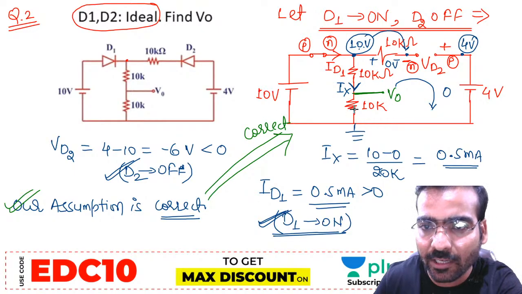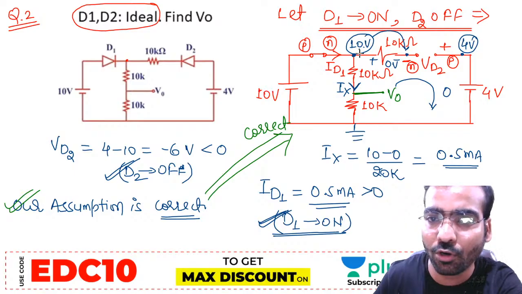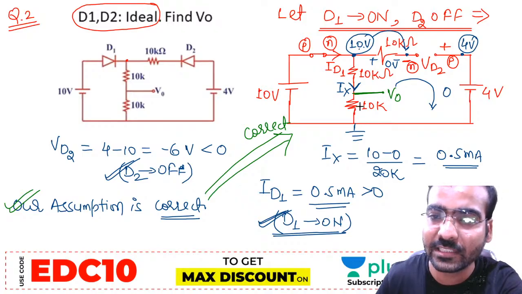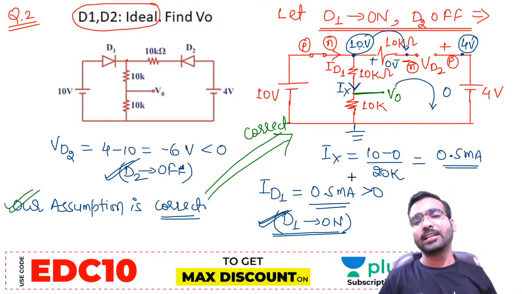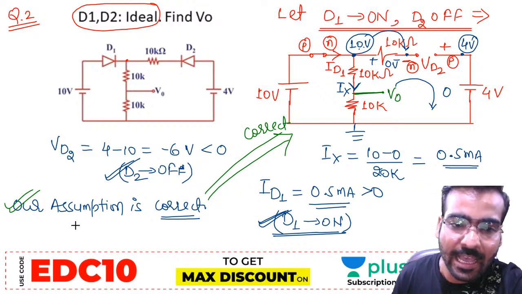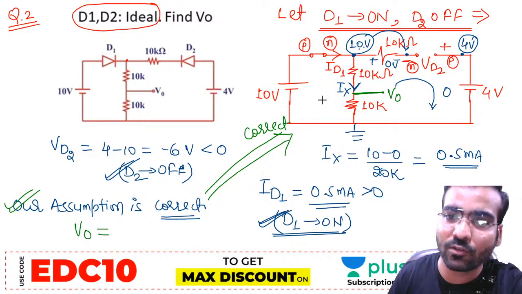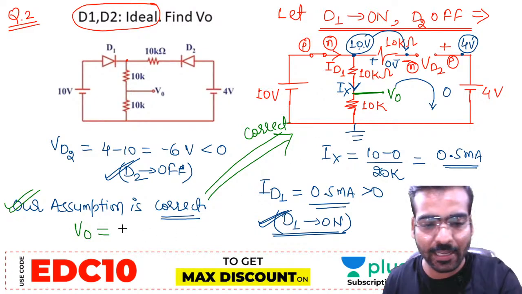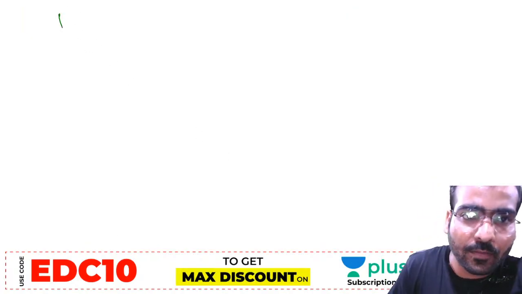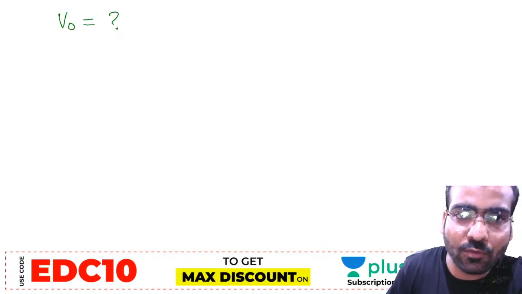Complete voltage across this 20 kilo ohm is 10 volt. So how much voltage? 10 kilo ohm, 10 kilo ohm, same current is there, two series resistances are there. How much voltage drop will be across this 10 kilo ohm? Half voltage will be divided. Hence V0 will be equal to how much? You can write on the next page. Okay, what is the V0 now? V0, how much can you calculate?